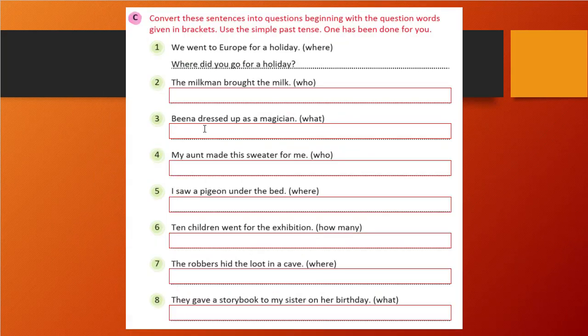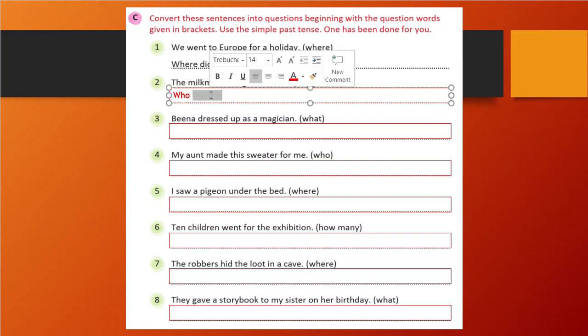So you see the second one, what will we do? The milkman bought the milk. So who? First we will write who, right? After that, without did, I will write the verb in the second form. Who bought the milk? Right? That will be the answer. Who bought the milk?